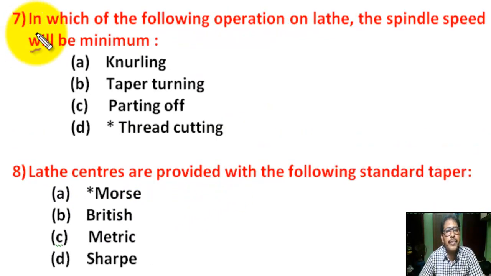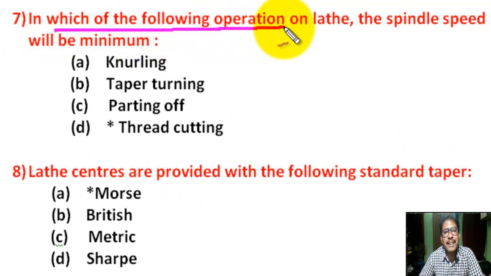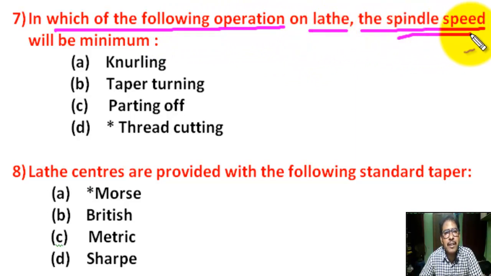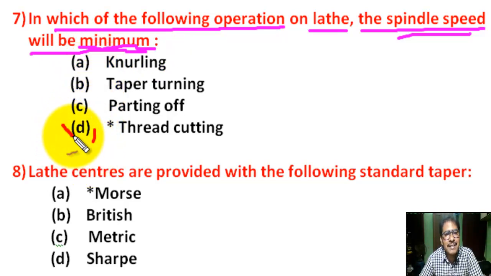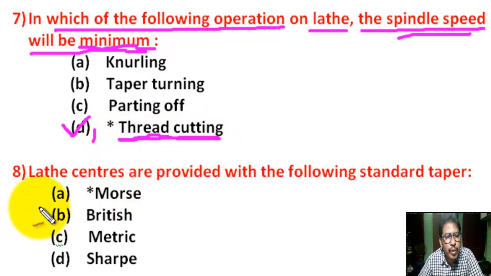Question number 7. In which of the following operations on lathe will the spindle speed be minimum? There are 4 options. Correct answer is D. Thread cutting. During thread cutting, spindle speed is minimum.